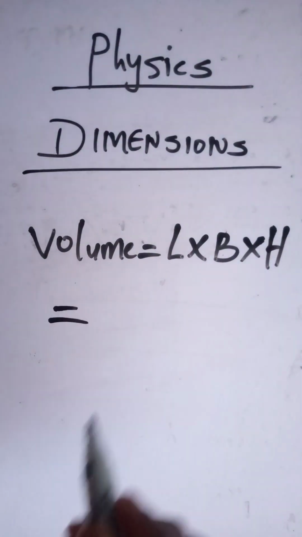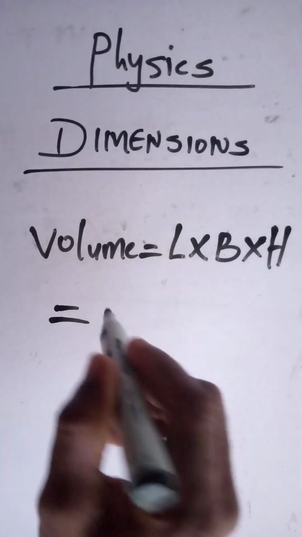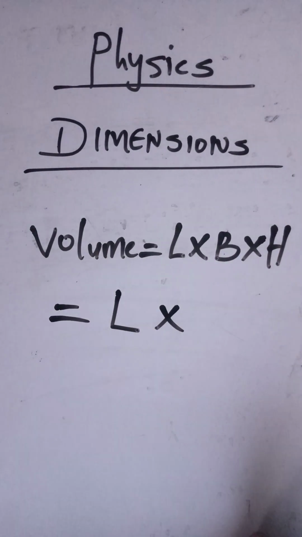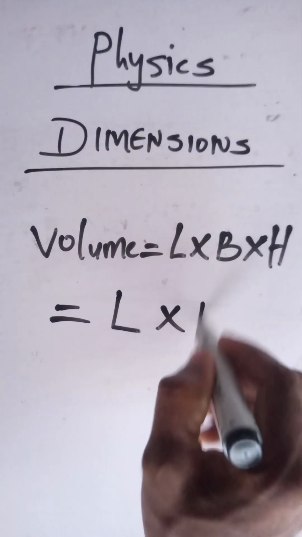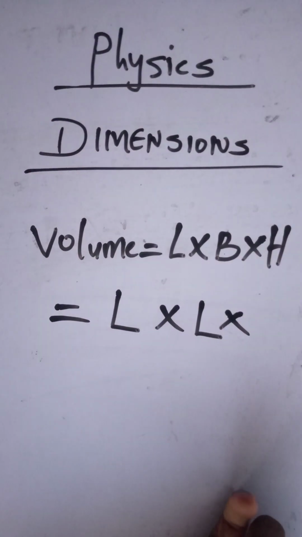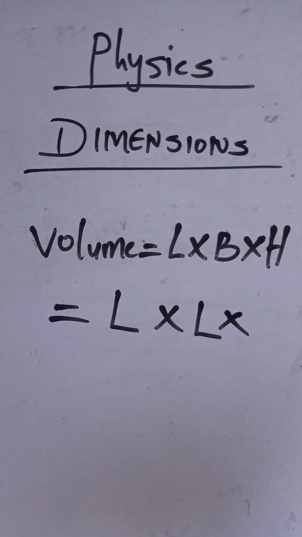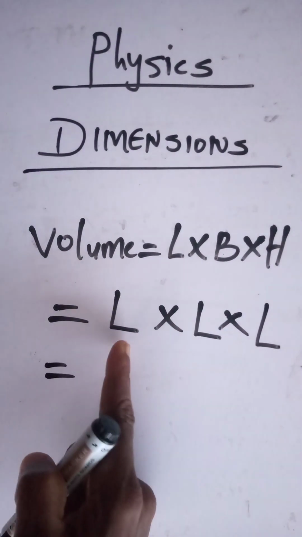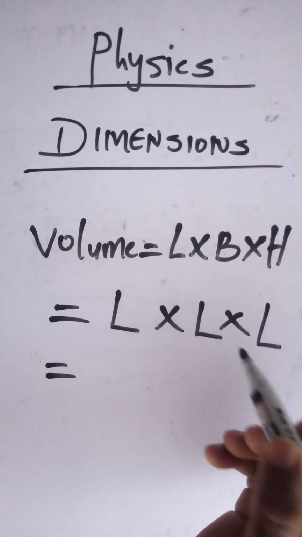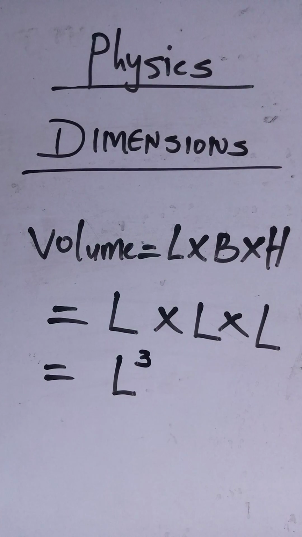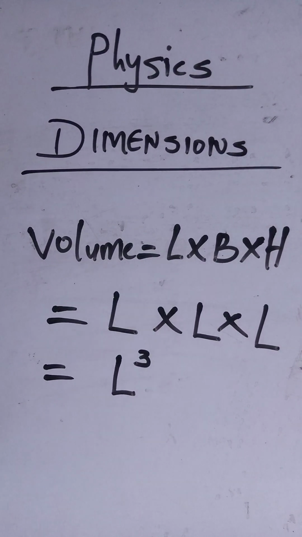Therefore, we can say that length is given as L. Breadth is also a measurement along a straight line, so it is L. Height is also a measurement along a straight line, a vertical height, so we have L. So L times L times L, we have L cubed. L raised to the power of 3 becomes the dimension for volume.